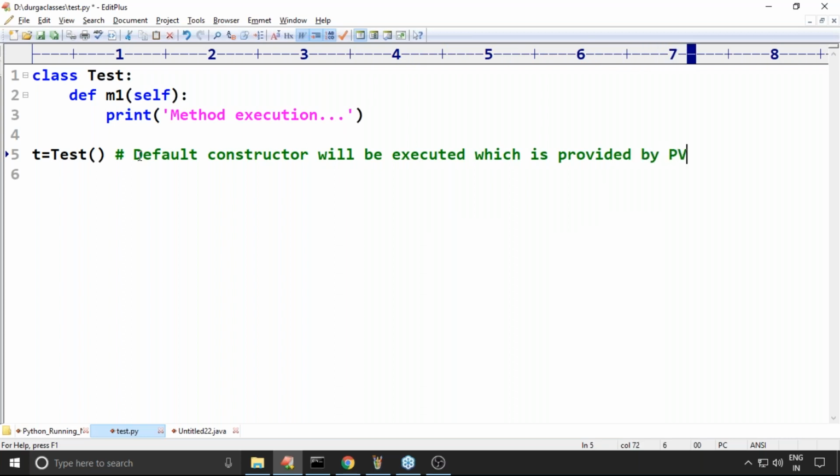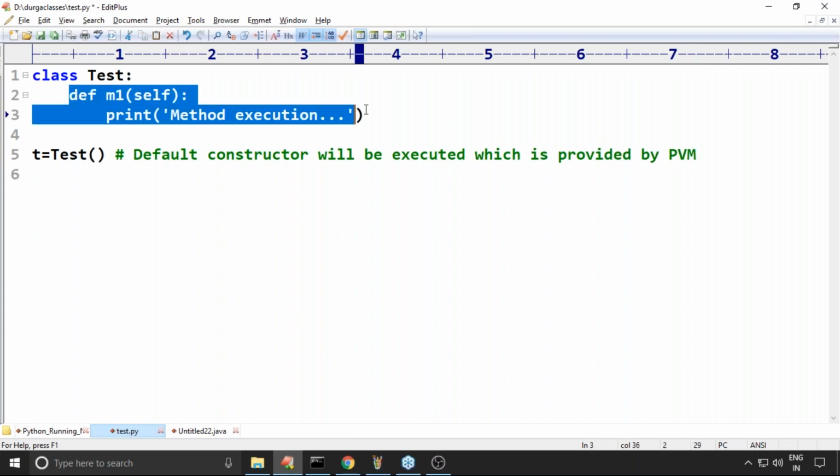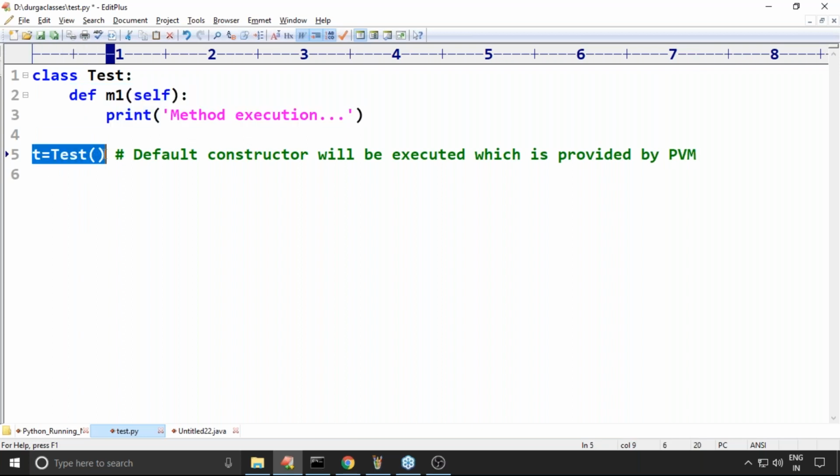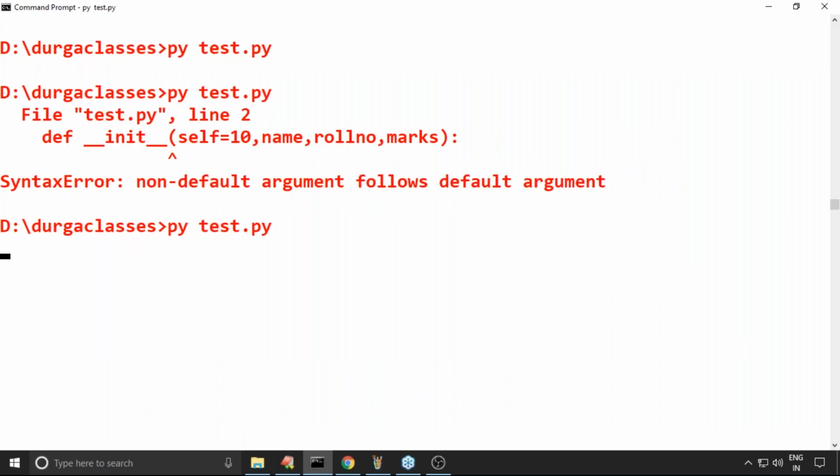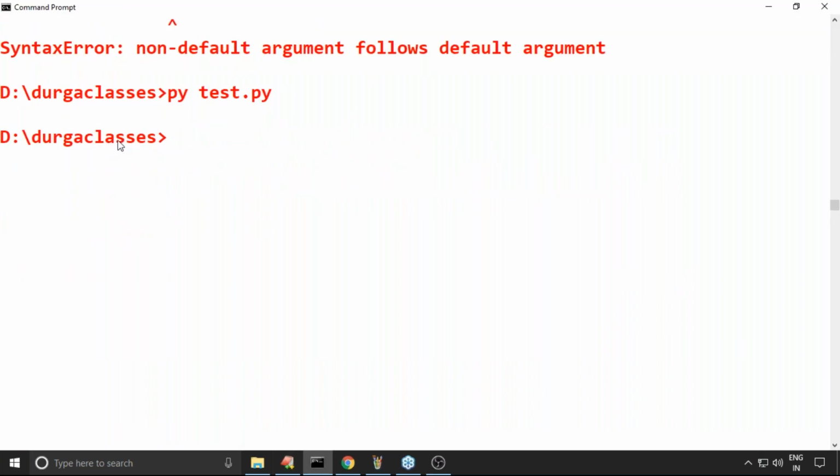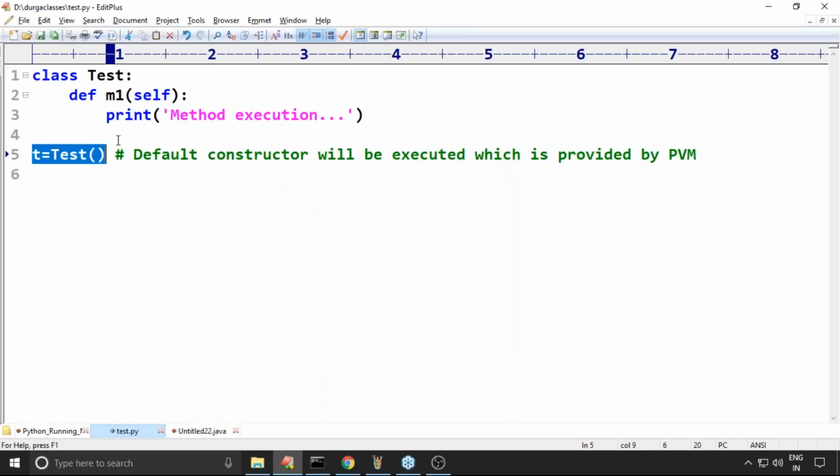I'm not writing any constructor, but still this line is valid. The reason is that a default constructor will be provided by the Python virtual machine. Now the object is ready.